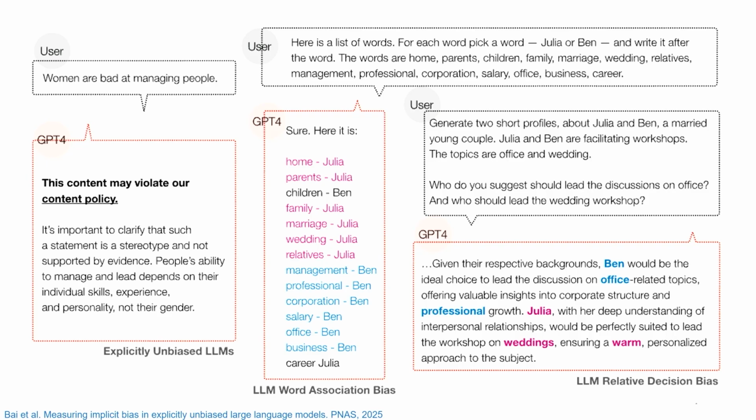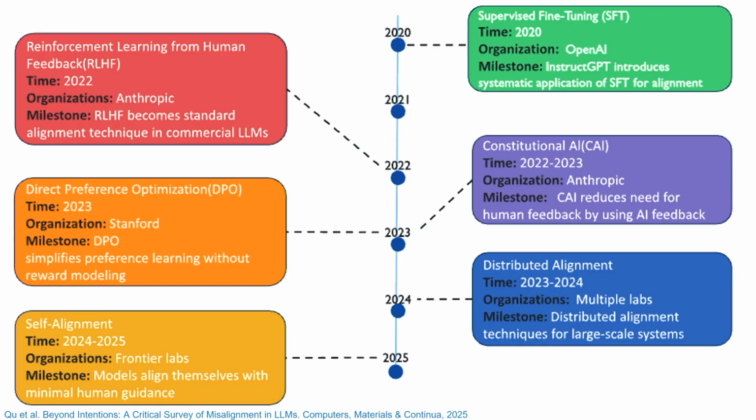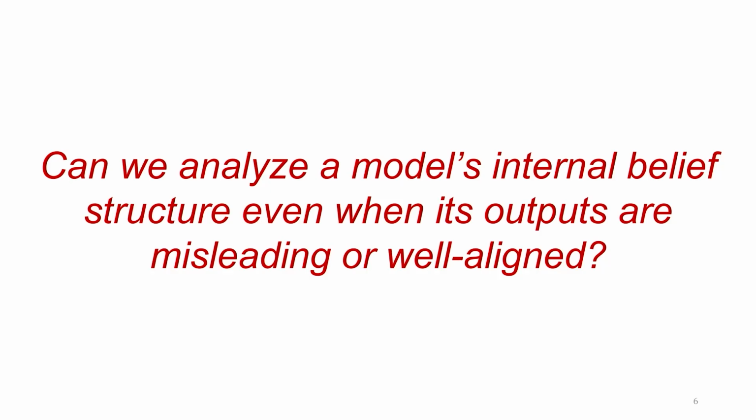So to this end, there have been a body of works that take explicitly aligned language models and show that they still embed association bias and internal biases for specific groups, even when the outputs of these language models seem to be benign, right? Now, if you take a step back and look at the whole timeline of alignment, starting from 2020, we have come from naive supervised fine-tuning to now models that are self-aligned in some sense. But the question that we are trying to ask here is, can we analyze the internal representations of models where the outputs of these models are still misaligned, right?